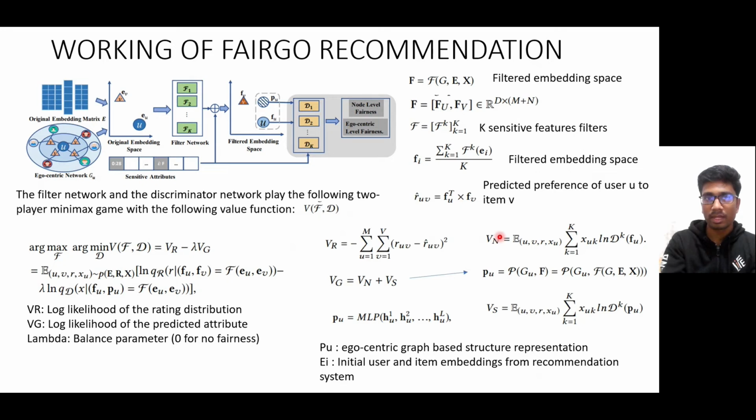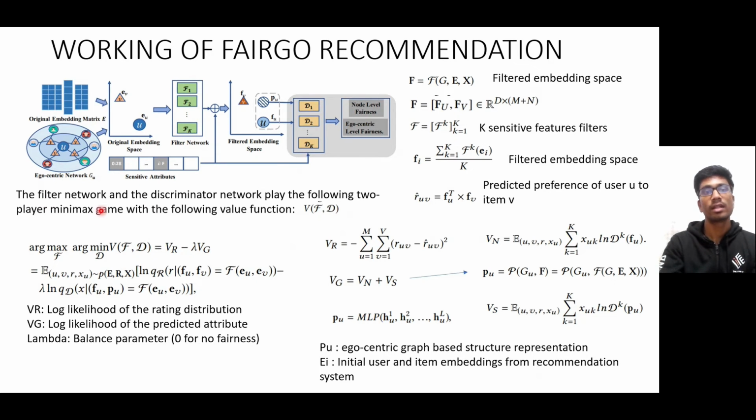And these filtered embeddings can be multiplied together to get the predicted preference of the user U for the item V. But in order to train this filter network, we use K discriminators, which in turn learn adversarially to find the best fit, such that no sensitive attribute is found out in the training process.